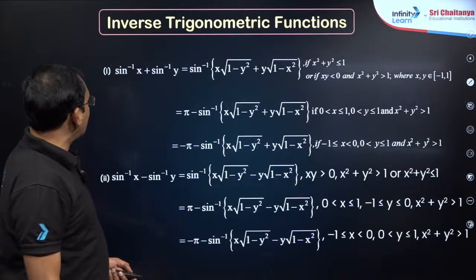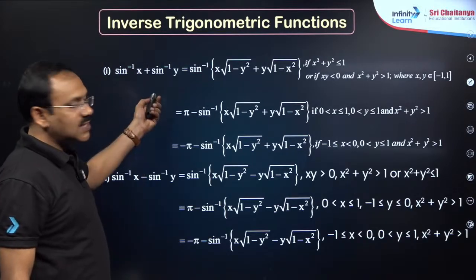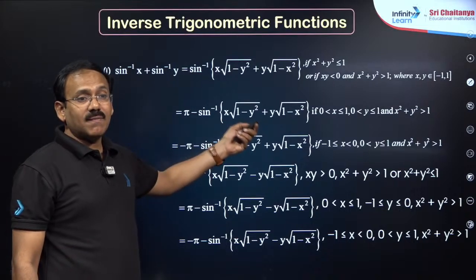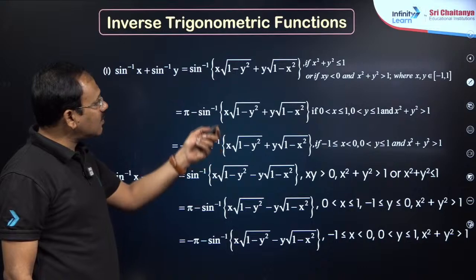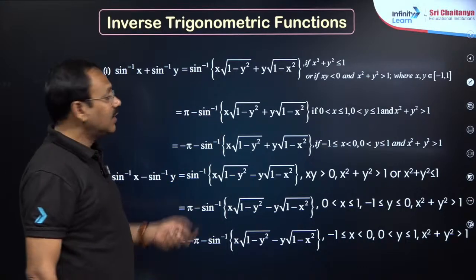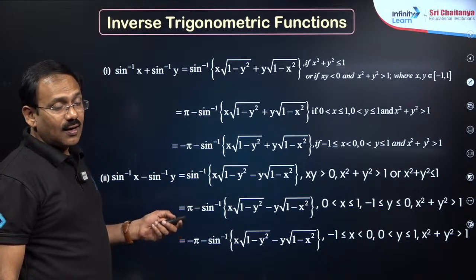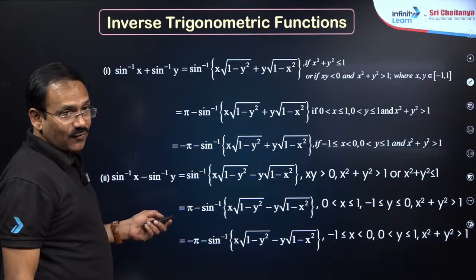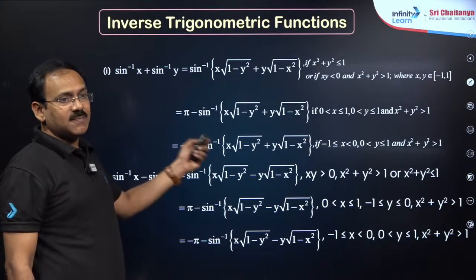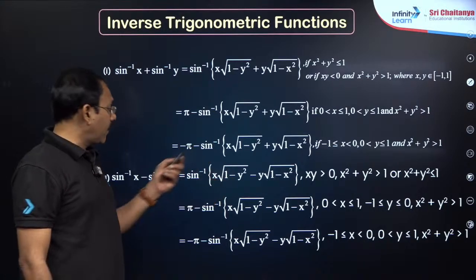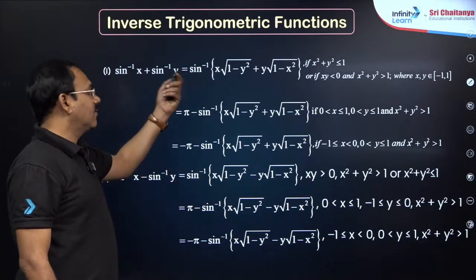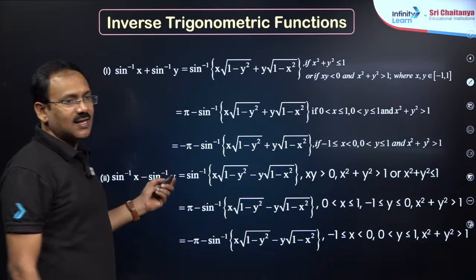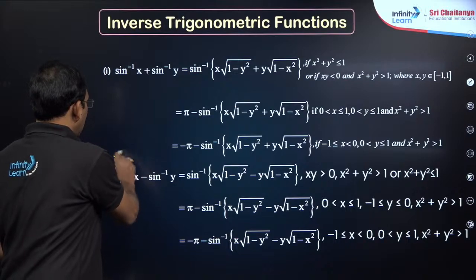Okay. For sin inverse x also, when it is given, you just observe x square plus y square. If x square plus y square is less than or equal to 1, basic formula. If it is more than 1, both positive, pi minus basic formula; both negative, minus pi minus basic formula. If one positive, one negative, again first formula only. That is the case. If you remember this, fine, no need to remember this.